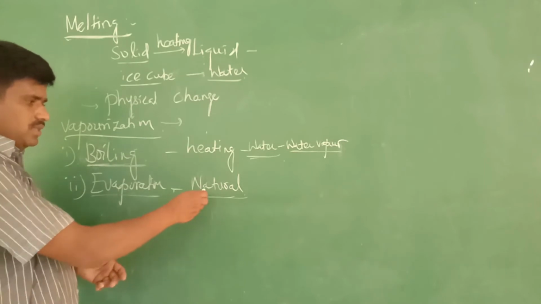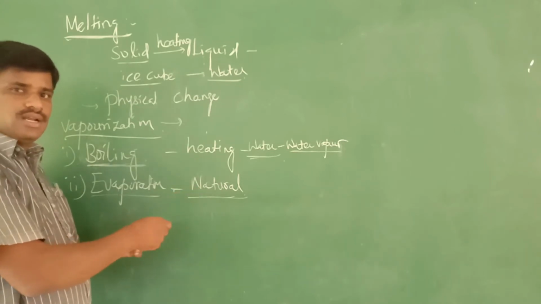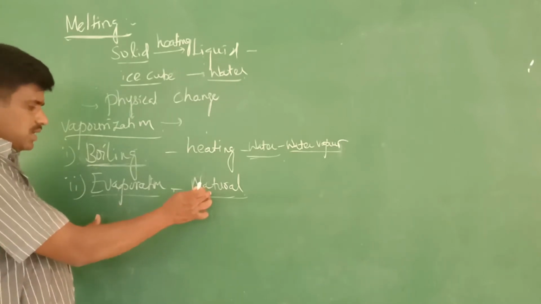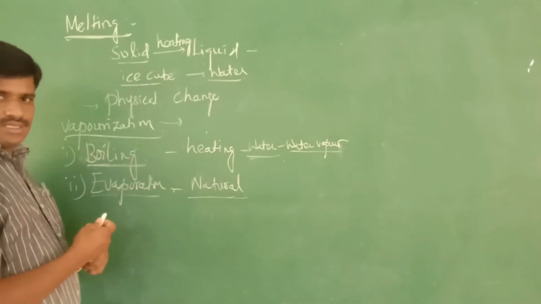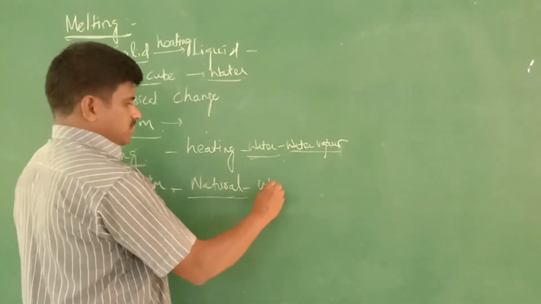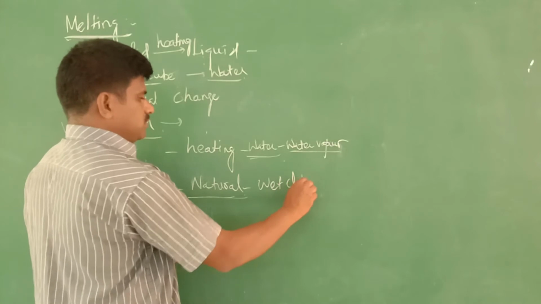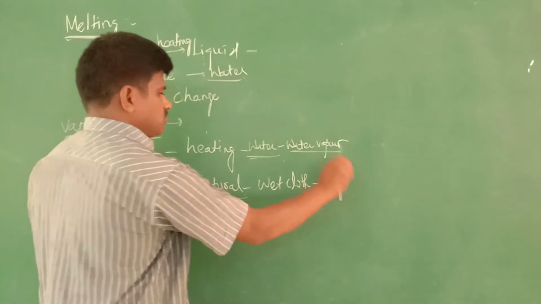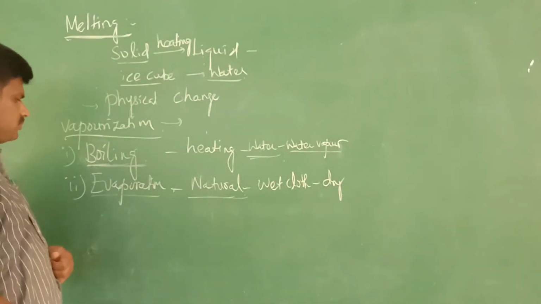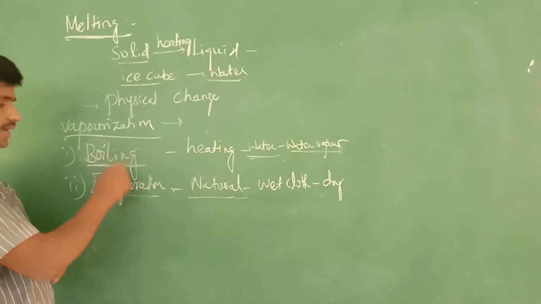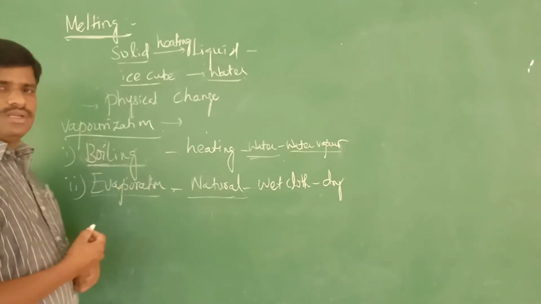It does not require any heat energy from us. So evaporation is a natural process, like a wet cloth becoming dry. Let's see this process in detail, boiling and evaporation.